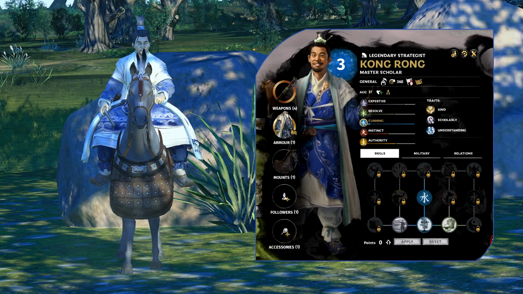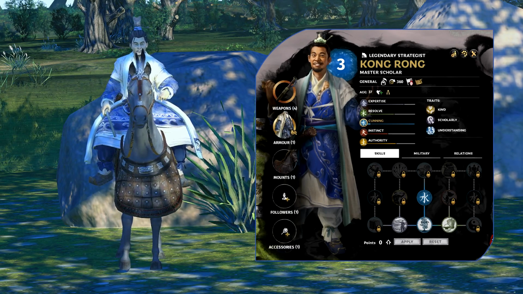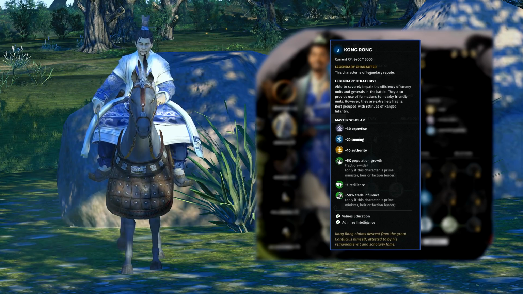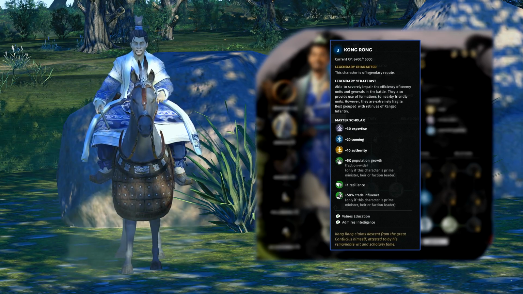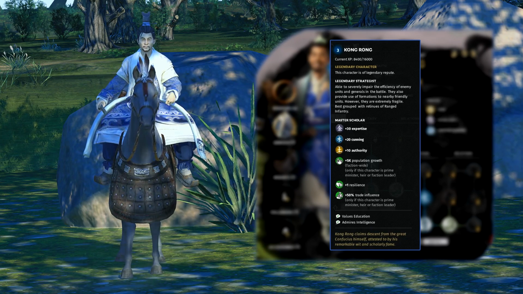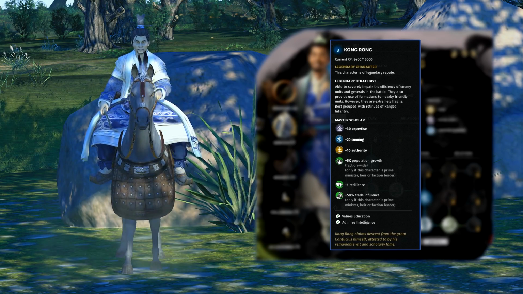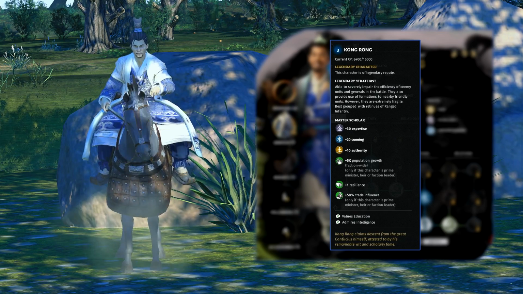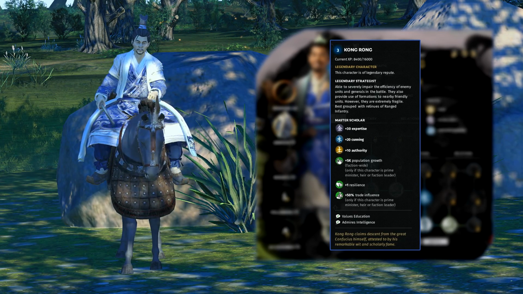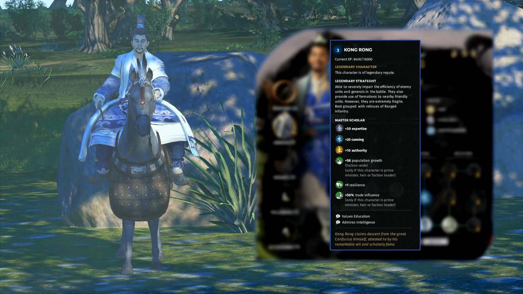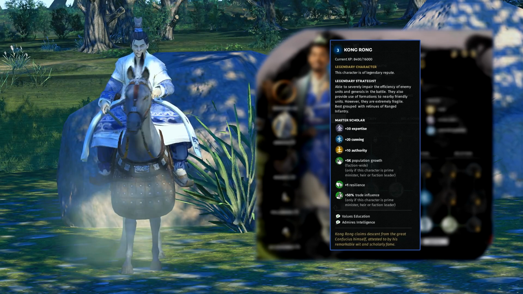Moving on to your legendary characters, starting with Kong Rong himself. The Master Scholar is a strategist, meaning he excels at hiding at the back like a coward. Jokes aside, strategists provide your units with different formations, buff your generals and debuff the enemy's generals and units. As with every other legendary lord, he has an extra resilience, meaning he'll survive getting taken down in battle an extra time. Other than that, he has the faction-wide buffs we looked at earlier and a load of stat increases.